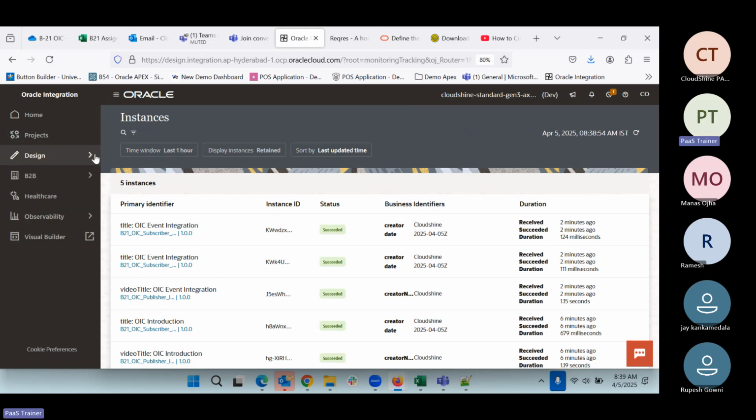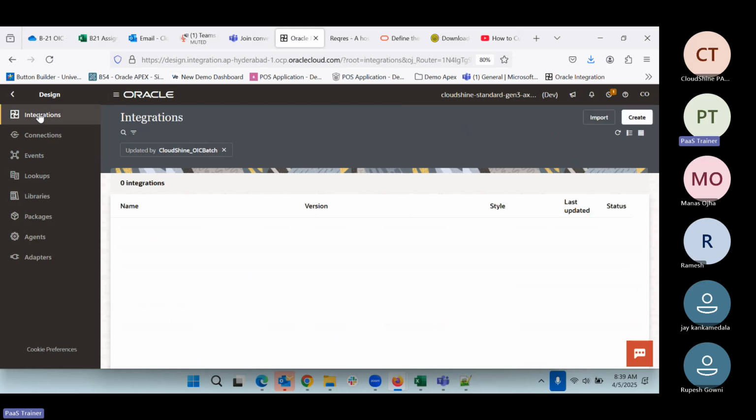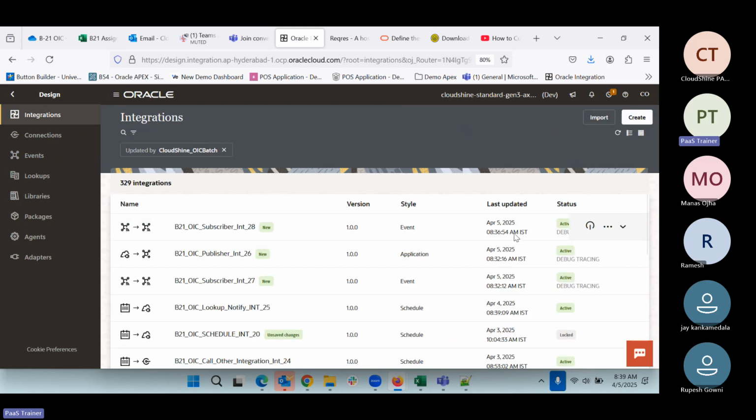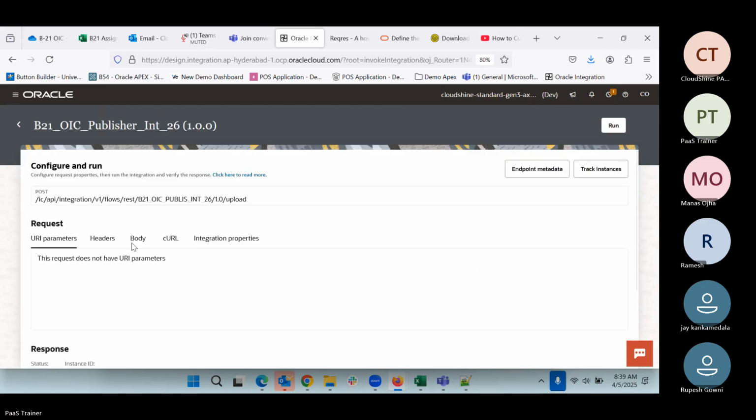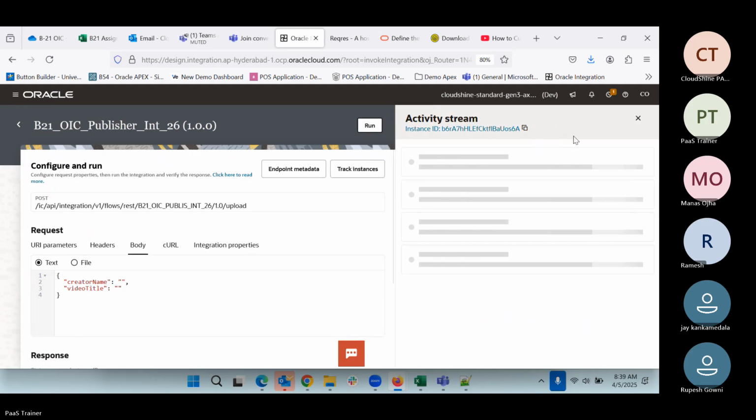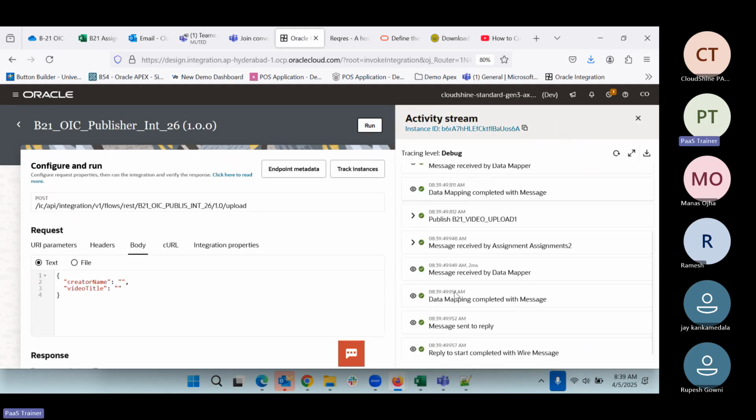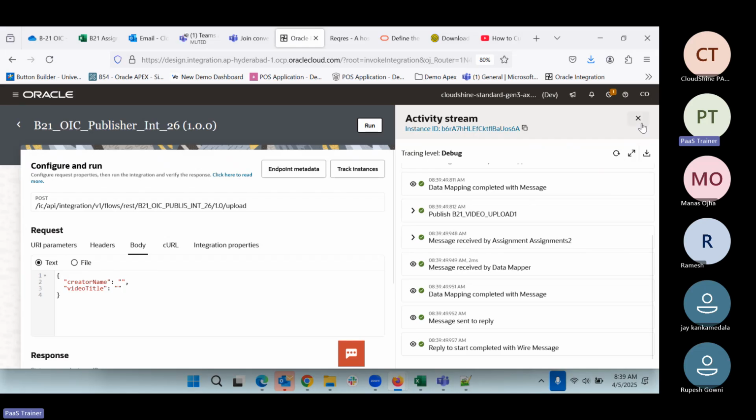If not, we'll create one more scenario. In case we pass null, we will test with null. What will happen? For example, we can run with this also, and do the run. This will complete. We'll see whether it goes through. In the publisher, it is not throwing any error.